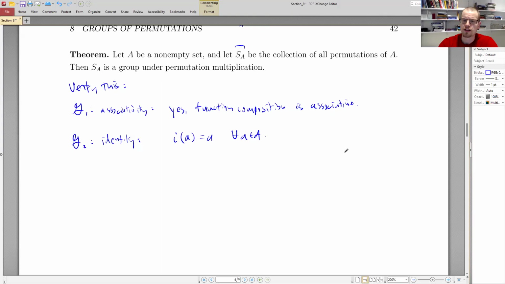Okay, excellent. If you wanted to write that in the same sort of notation that we have been doing, we could say that I is equal to A1, A2, A3, all the way up to A sub n for n elements in it. The image of A1 is A1, the image of A2 is A2, and the image of A3 is A3, and all the way up. Okay, so we have our normal representation of functions, the identity function. We also have the permutation representation.